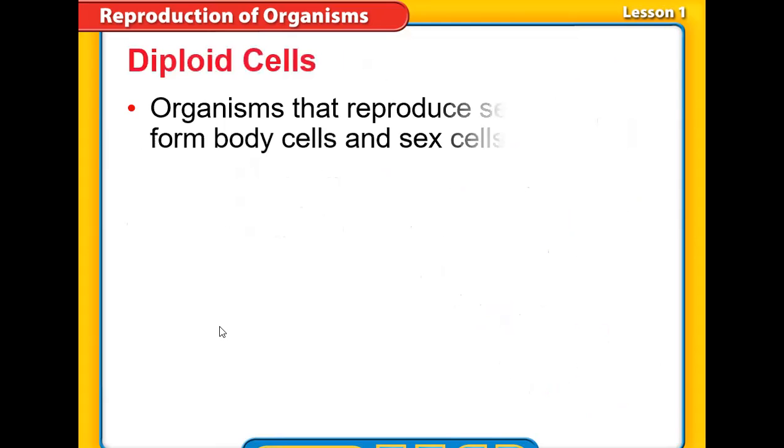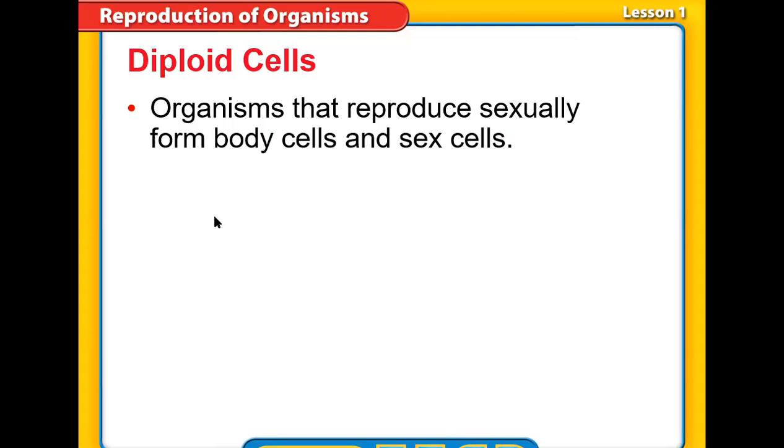So here, we said that we have a term which is diploid cells. We are saying that all of your body cells are diploid. Diploid means they have pairs of chromosomes, or a full number of chromosomes. Diploid is just a word that represents the full number of chromosomes or full number of DNA found inside a cell.